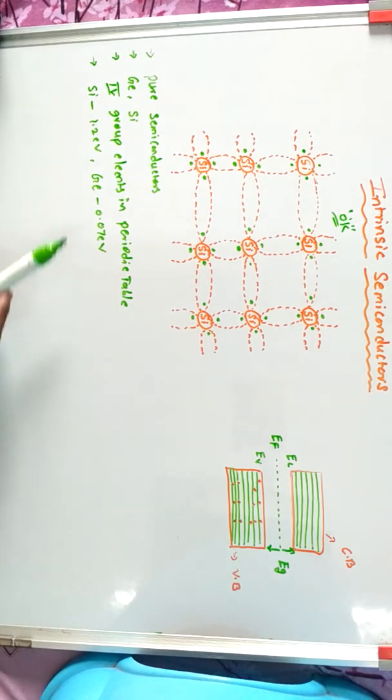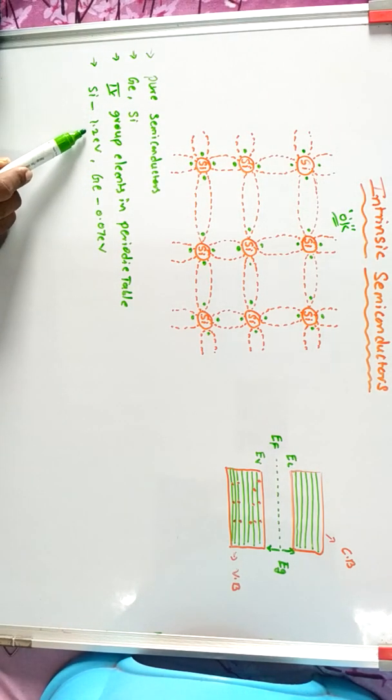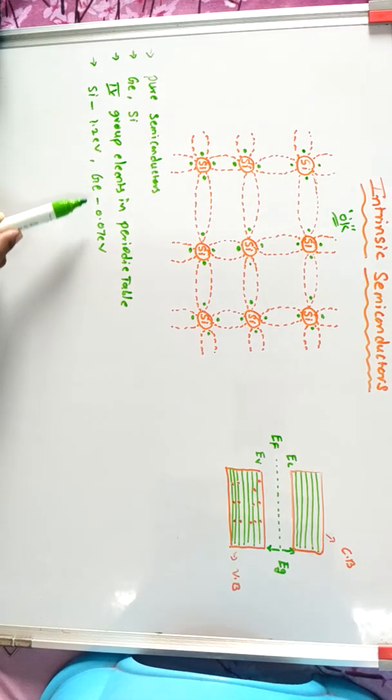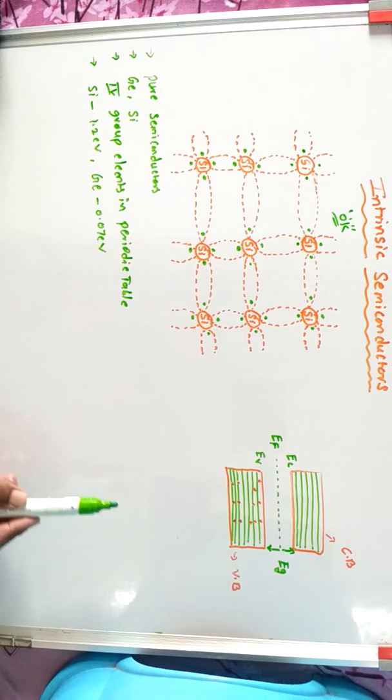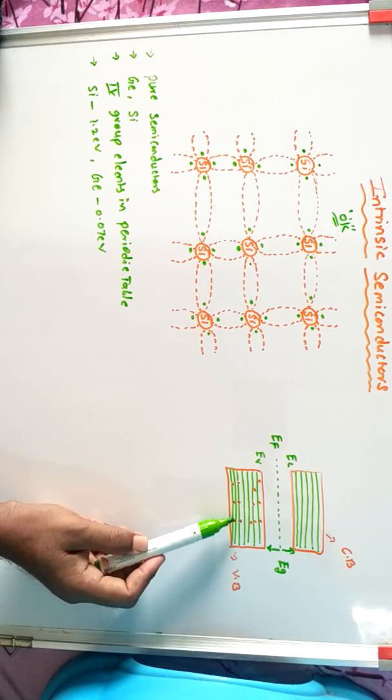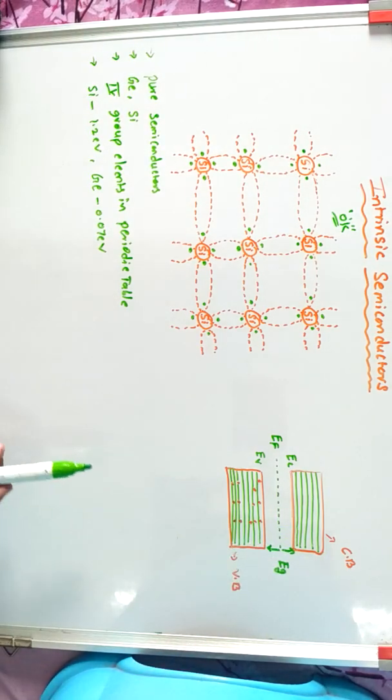The silicon band gap is 1.2 electron volts and the germanium band gap is 0.07 electron volts. The electrons occupy all energy levels in the valence band, but the conduction band is empty.